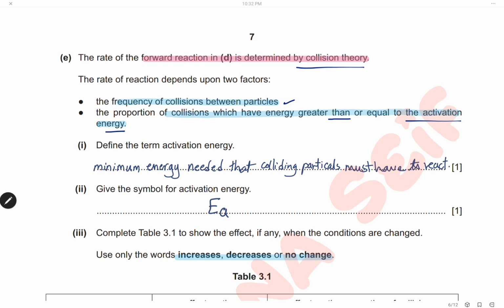Define the term activation energy. The activation energy is the minimum energy that the colliding particles must have to react, or the minimum energy needed by the colliding particles to react. Give the symbol for the activation energy. Here is the symbol: E capital and A small.